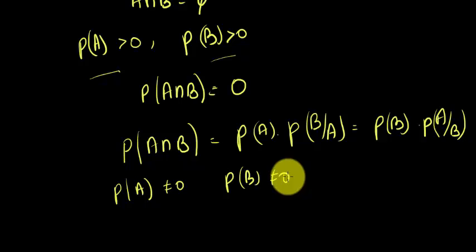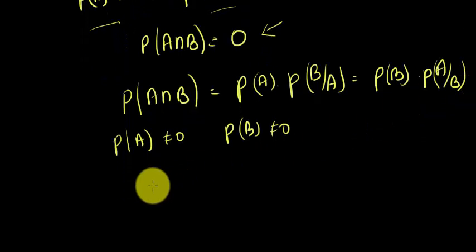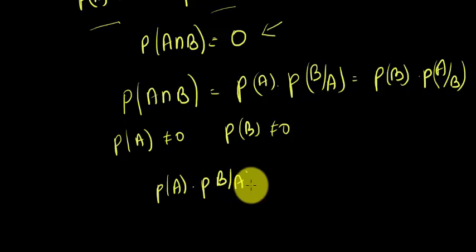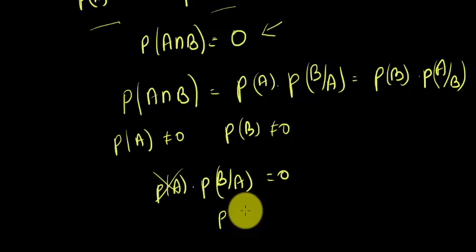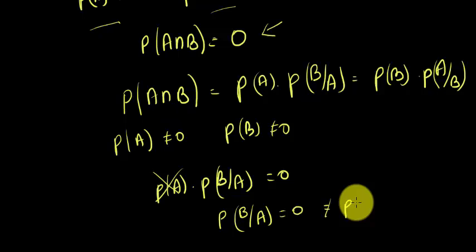Now, I just proved that probability of A intersection B is equal to 0, right? Then probability of A into probability of B given that A has occurred is equal to 0. Since probability of A cannot be 0, probability of B given that A has occurred is equal to 0, right? Which is not equal to probability of B.